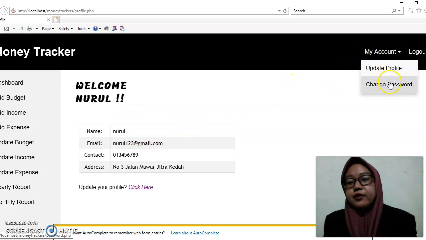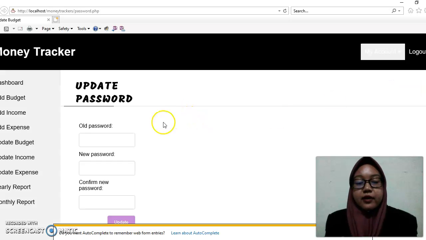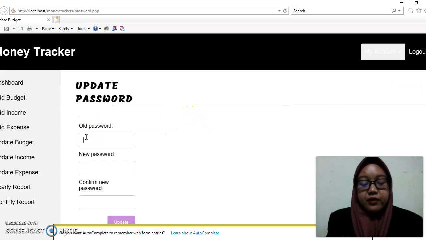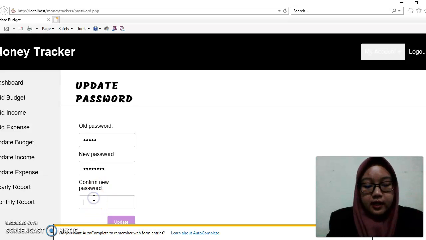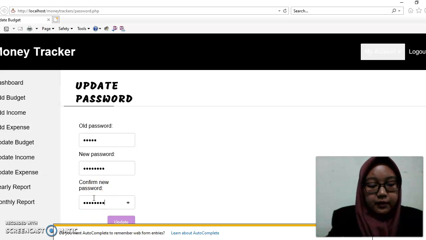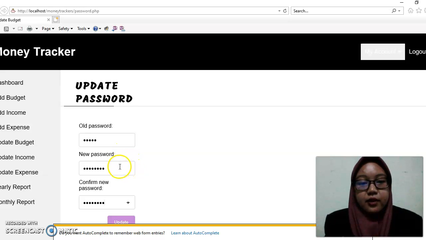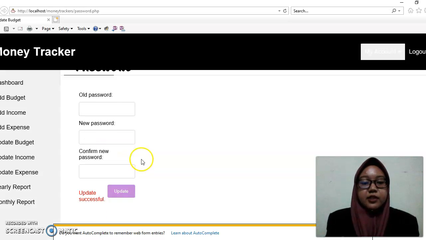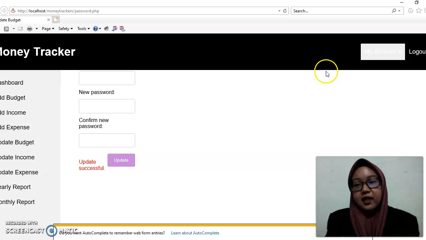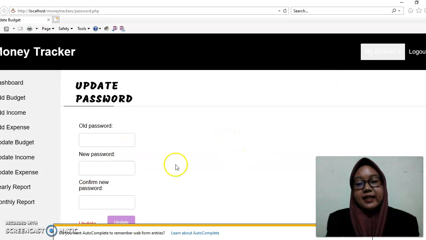And then I also put down the change password. If they want to change the password, they must first key in the old password, the old one, for example. For the new one, they put Nurul123, for example, and then they must reconfirm the password. If they're not too sure, they can click here to see it. Then they can update, and it mentions that it's updated successfully. So that is regarding my system.